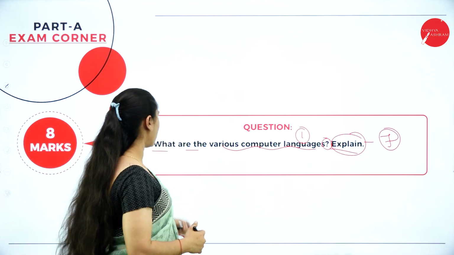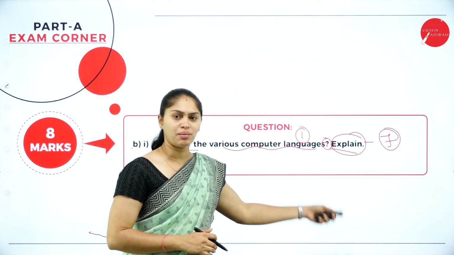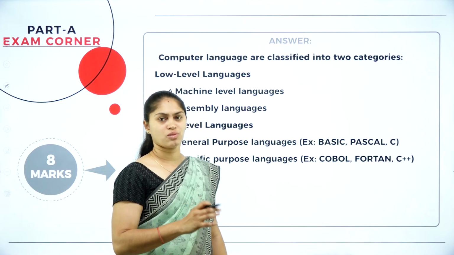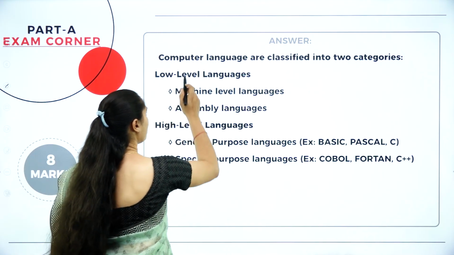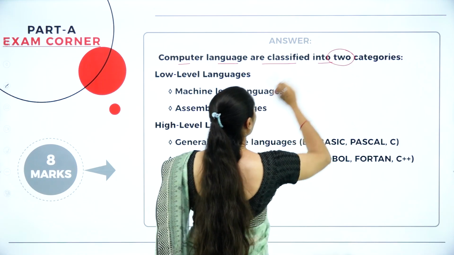Then how are we supposed to write? What are the various languages of computer? You should mention what are the languages we have. Computer languages are classified into 2 categories.